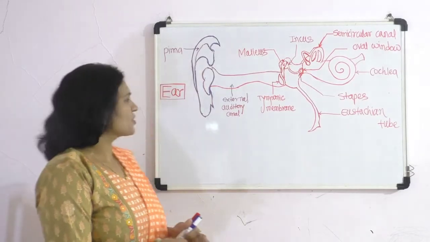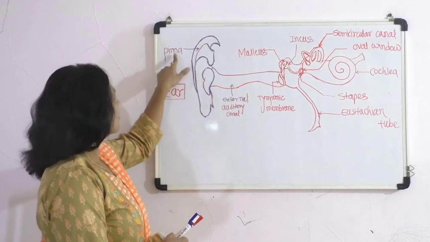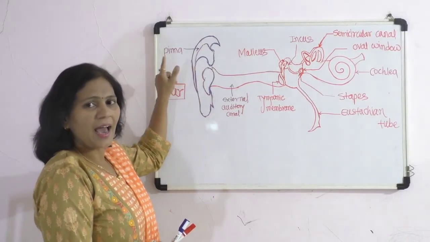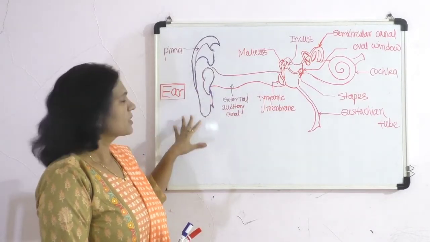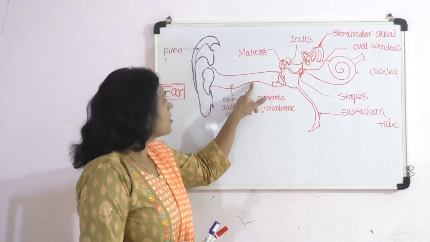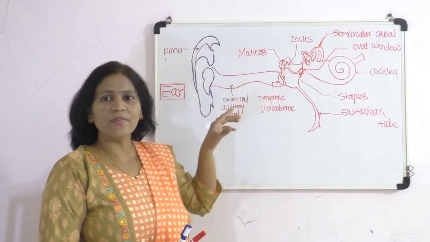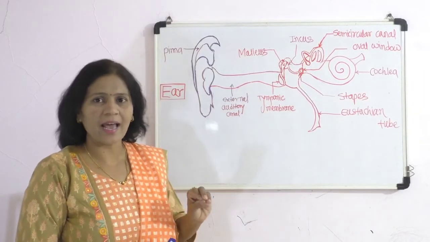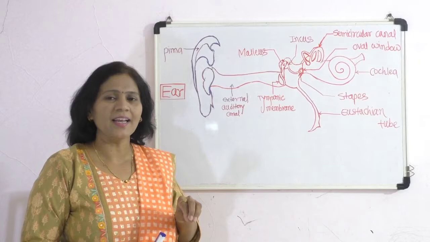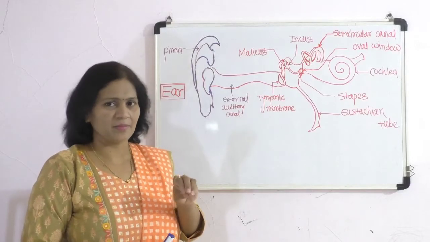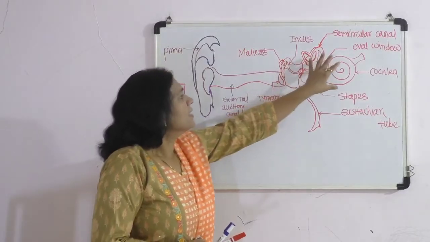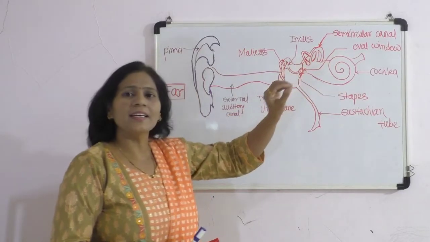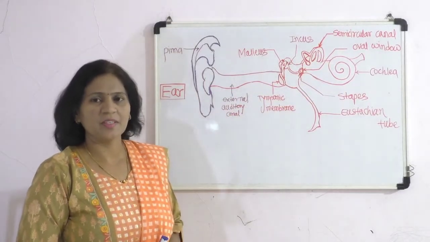This is the structure of the pinna, as I have denoted here in this figure. Then the middle part is called the middle ear, because of its location. And this is the structure of the internal ear.